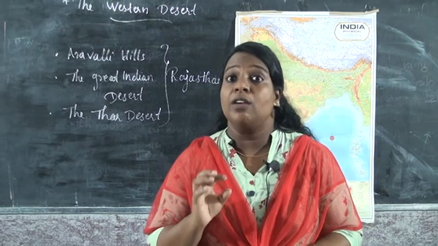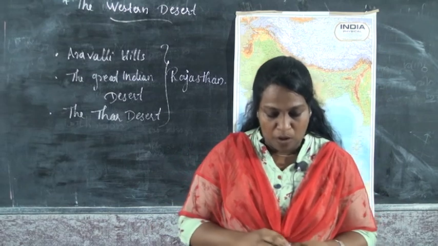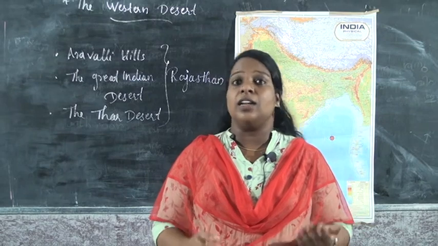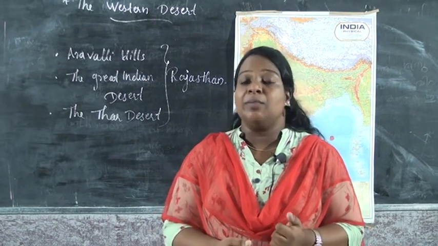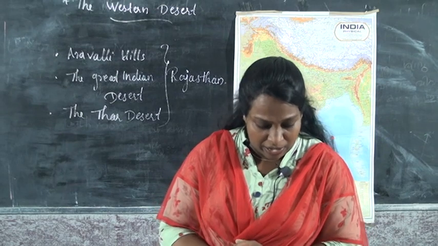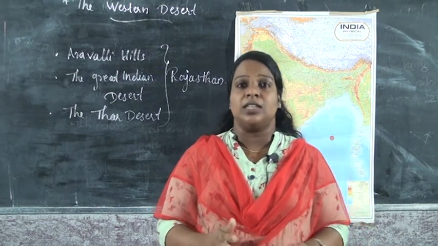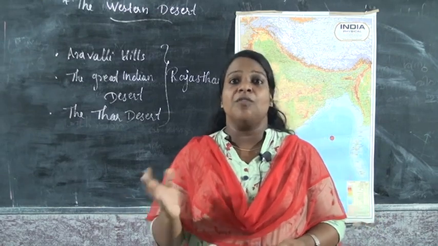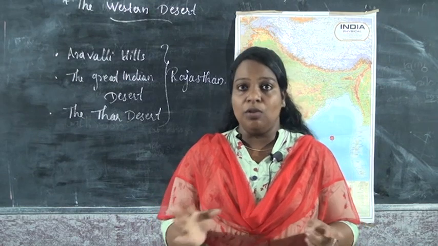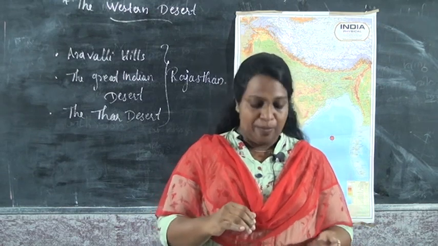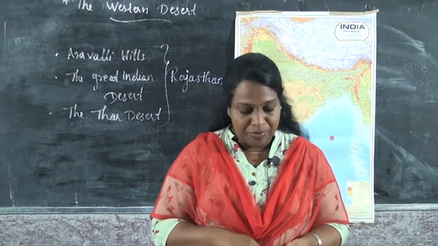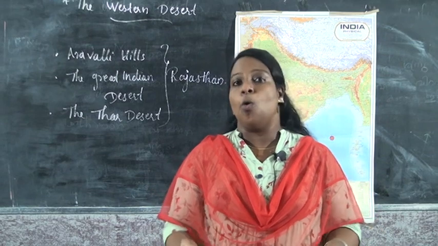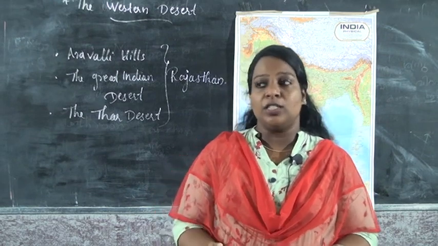Because there is no rainfall throughout the year. That is the reason the climate is very hot and dry. And children, in summer season, the days are very hot and the nights are very cool. Okay, and at the same time during the winter season days are warm and the nights are very cold. Okay, this is the importance of climate.